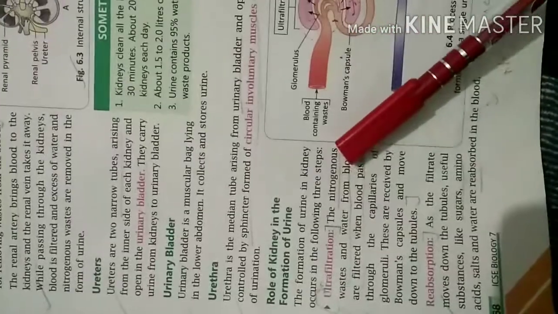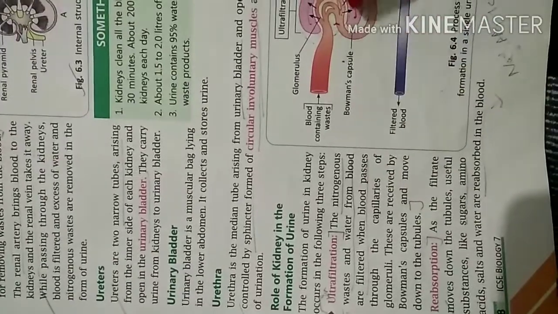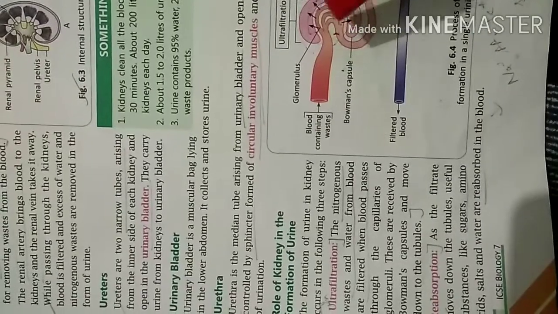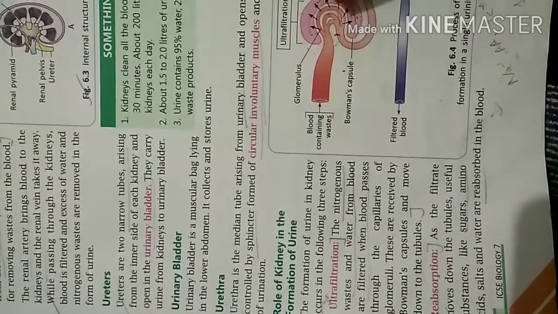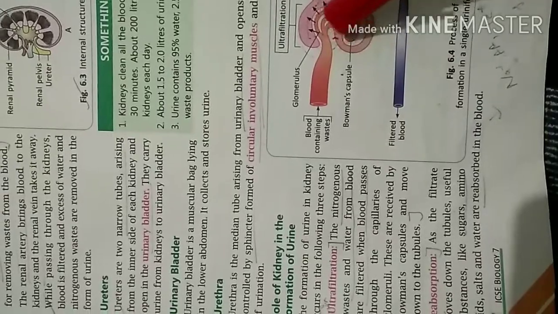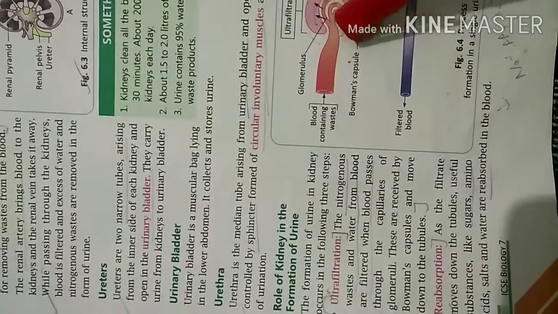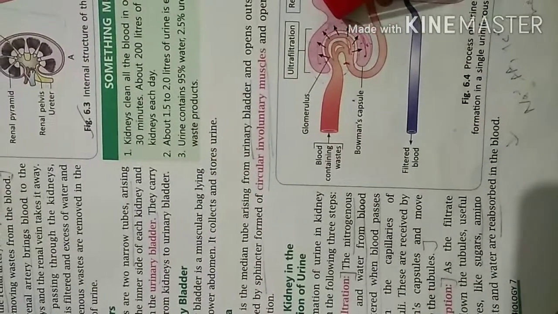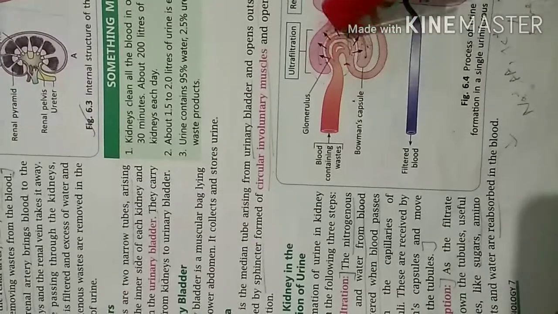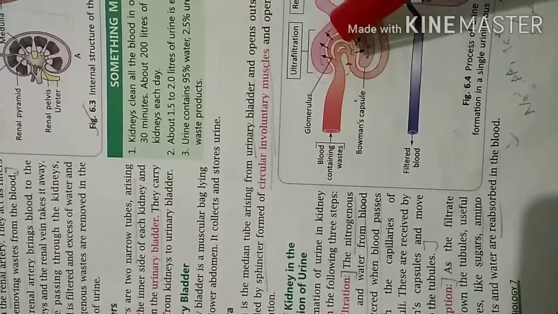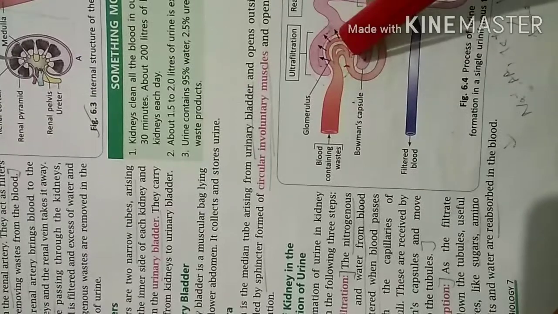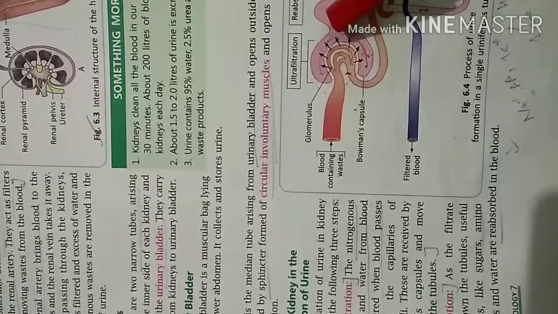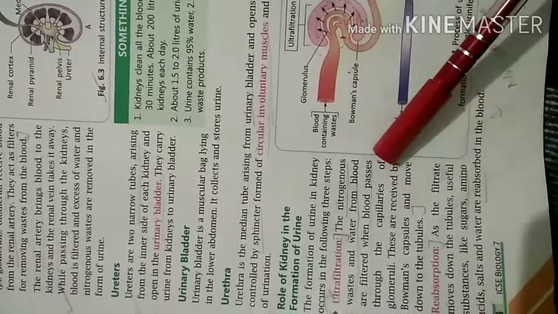The nitrogenous waste and water from the blood are filtered when blood passes through these capillaries. What happens here is that the nitrogenous waste and water will be filtered when the blood passes through the capillaries of glomeruli. Then from here the nitrogenous waste and water will be received by the Bowman's capsule. So through the ultrafiltration process, the nitrogenous waste and water from the blood will enter into the Bowman's capsule of the nephron. This is the ultrafiltration process.